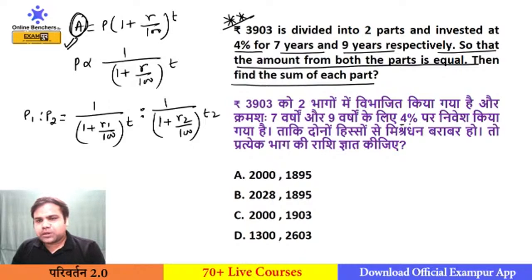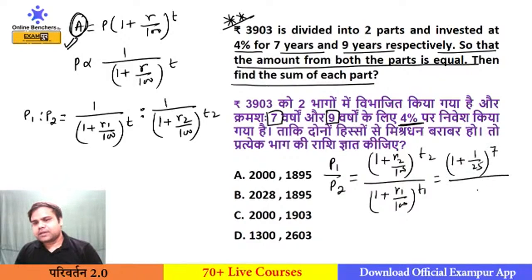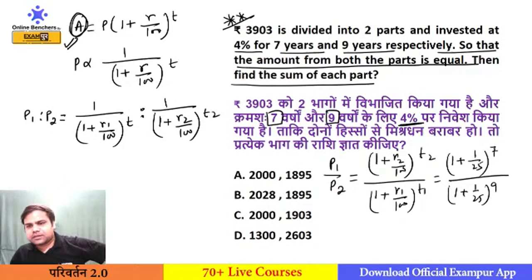That means in compound interest, the similar condition we have discussed in SI, but in CI, if amount is equal, the ratio of principal would be 1 upon 1 plus r1 upon 100 to the power t1, ratio 1 upon 1 plus r2 upon 100 to the power t2. So R1 and R2 is 4% and T1 is 7 and T2 is 9. So P1 upon P2 will become 1 plus R2 upon 100 to the power T2 over 1 plus R1 upon 100 to the power T1. So 1 plus 1 by 25 to the power 9, over 1 plus 1 by 25 to the power 7.